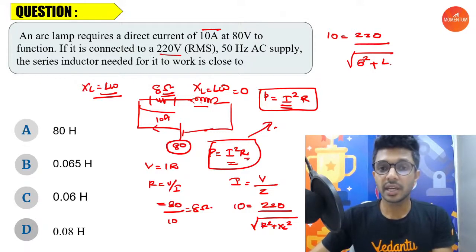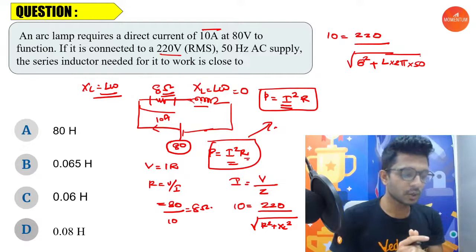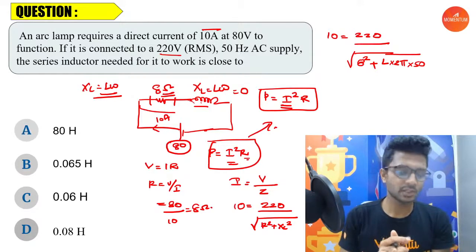L omega is equal to 2 pi times the frequency, and that's 50 hertz. It's given. So what is the only unknown in the equation? What is the only unknown?